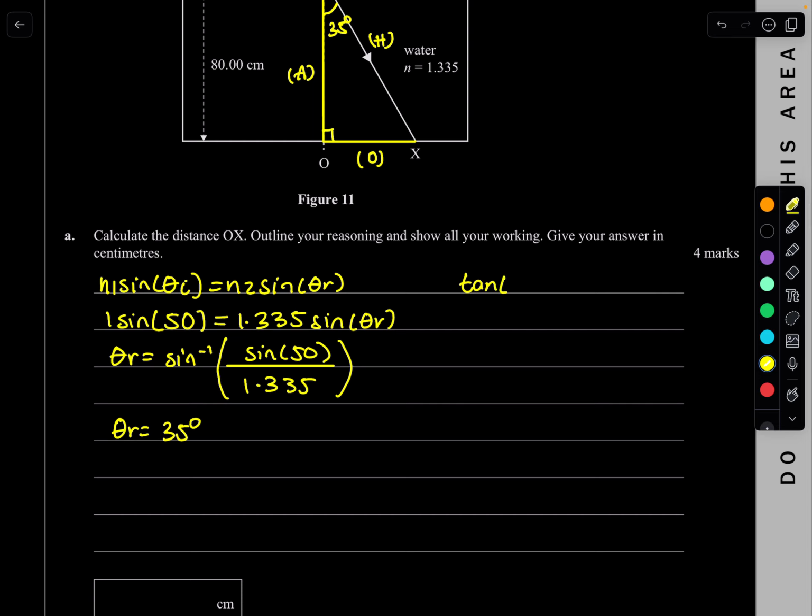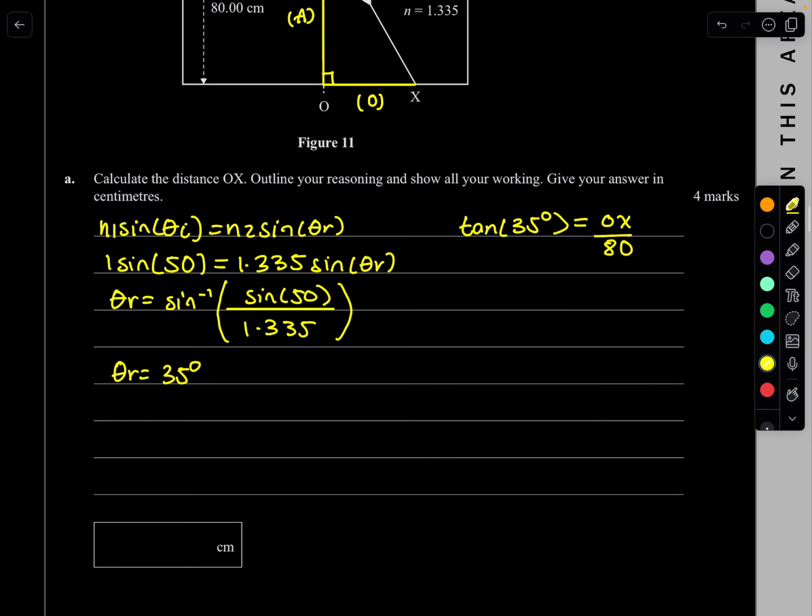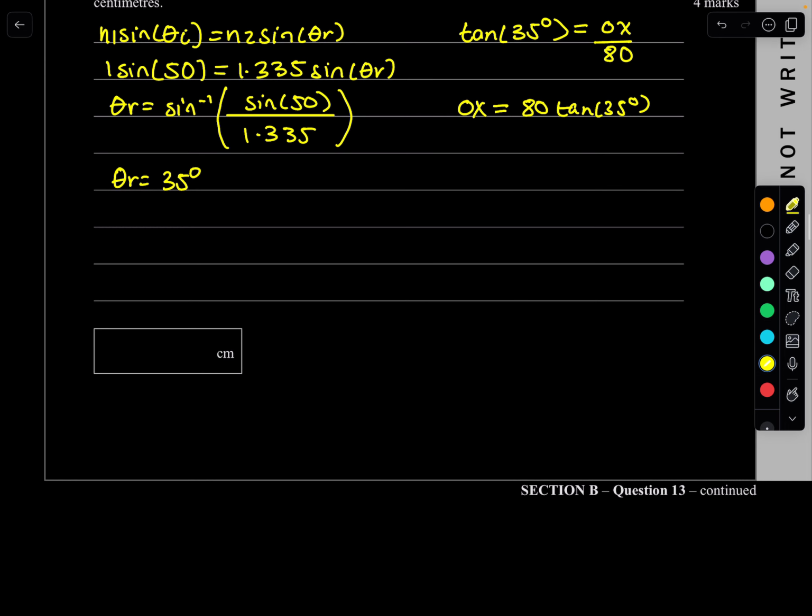So basically tan theta, which is tan 35, is opposite, which is our OX, divided by the adjacent, which is 80 centimeters. So OX, the distance, is basically 80 tan 35 degrees, which gives me about 56 centimeters.